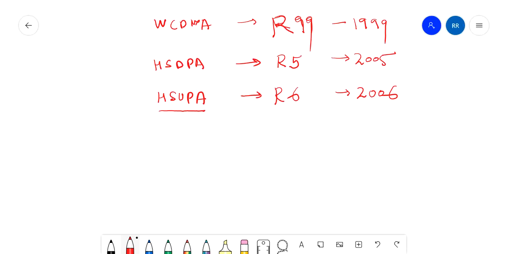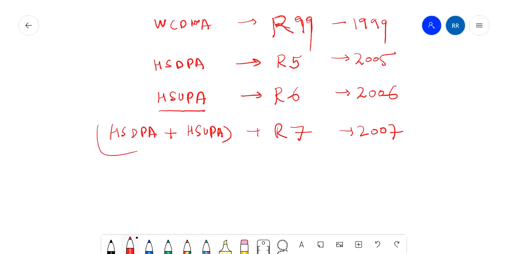Then HSDPA plus HSUPA came together in release 7, right? They came together in release 7 and it was released in 2007. Then came HSPA plus.